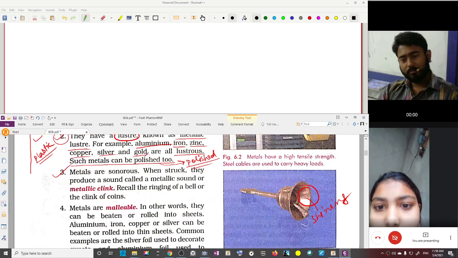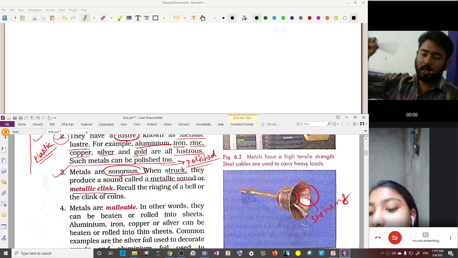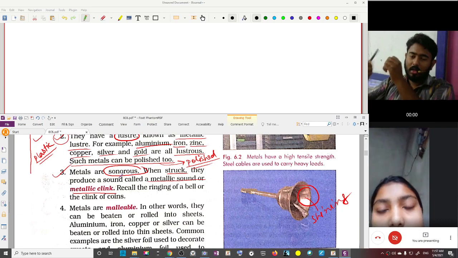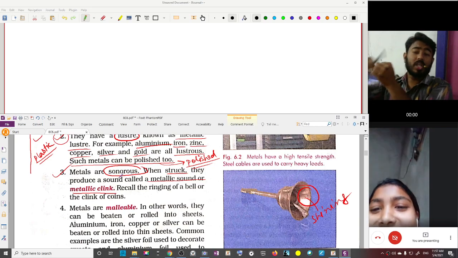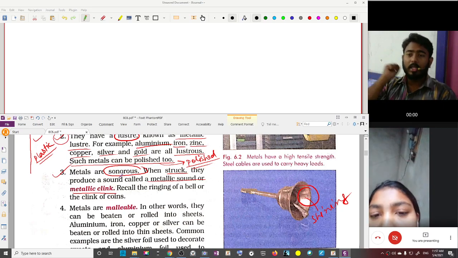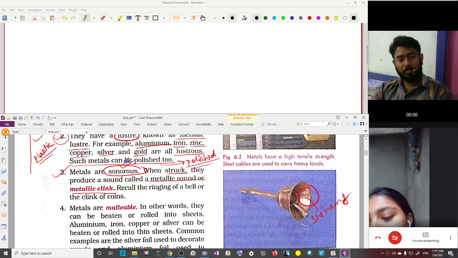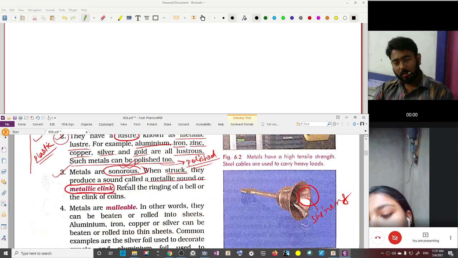Next, metals are sonorous. When struck, they produce a sound called a metallic sound or metallic clink. Have you heard a ghonti? Have you heard a kortal? How does it sound? Tung tung tung, right? That means they have a sharp metallic sound. When you strike a metallic plate, it makes a sharp metallic sound. That is known as sonorous. So metals are sonorous. Sonorous means they make a metallic clink or a metallic sound.